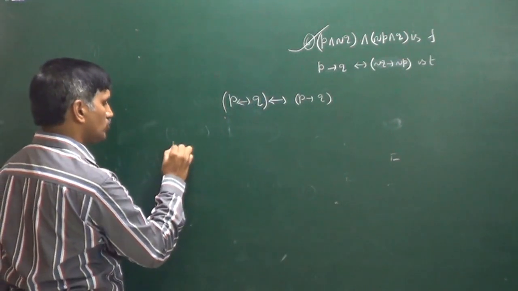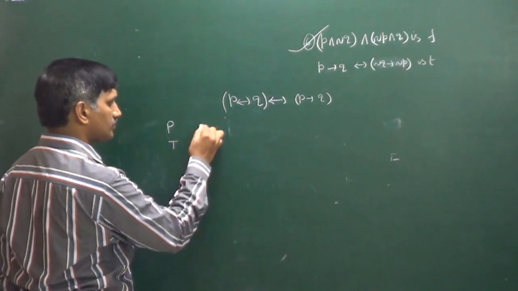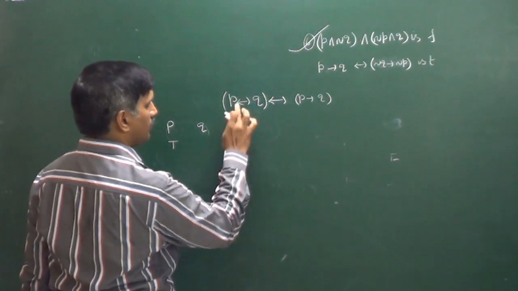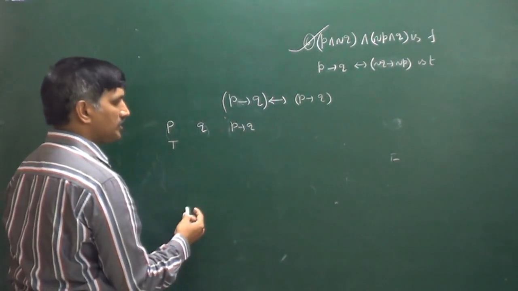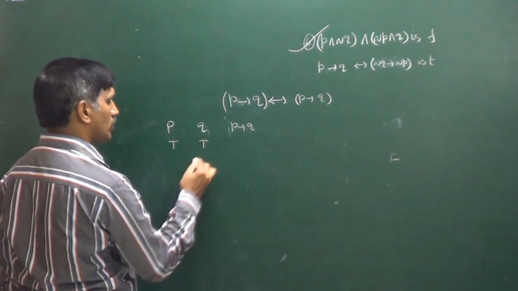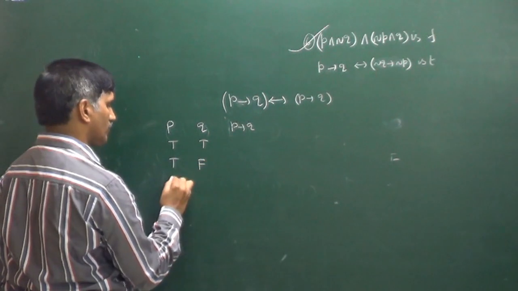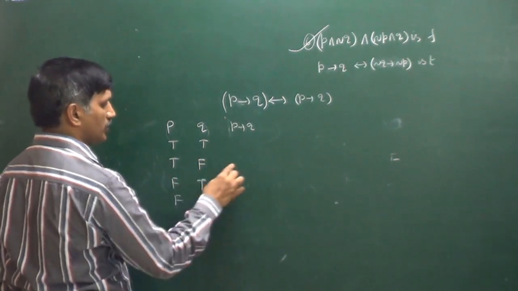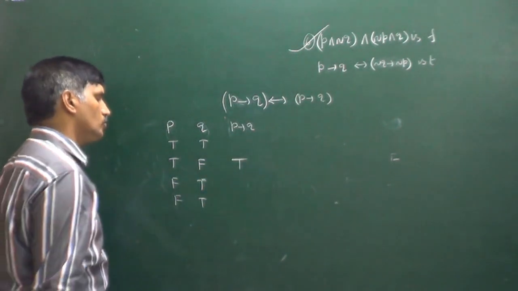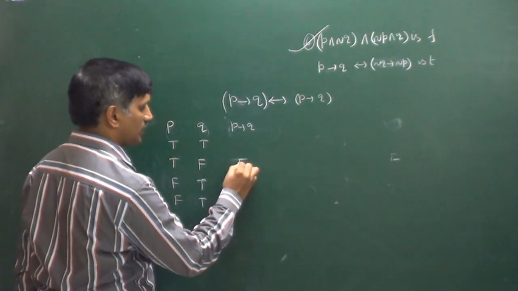In the truth table for P implies Q, with P and Q: both true gives true, first true and second false gives false, false and true gives true, both false gives true. In this one case only it is false; in the rest of the cases it is true.